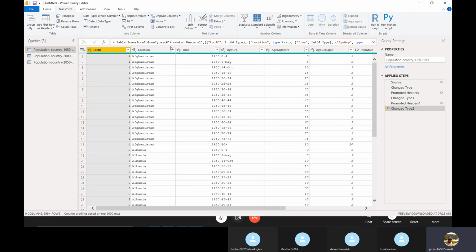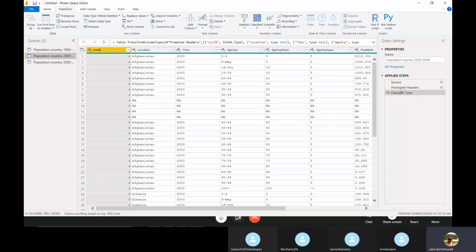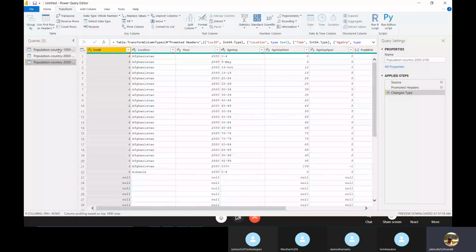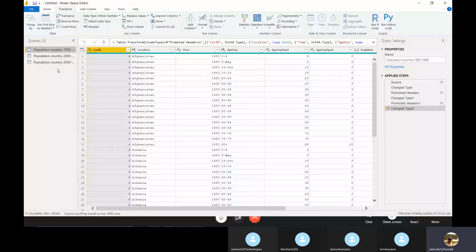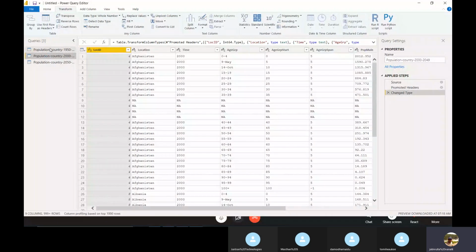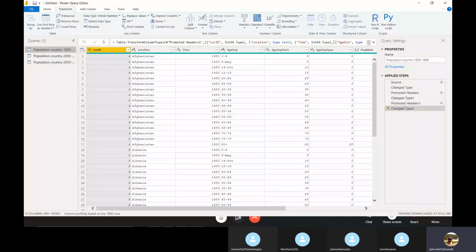So now my data is clean. One thing you need to remember: I am making the changes in this particular data set only, and the changes will be applied to this data set only. Come here, those steps are not available here. I loaded a total of 3 data sets, so whatever changes I made in that specific data set, you can see in applied steps. It's like undo. Query folding in Power BI is called native query.